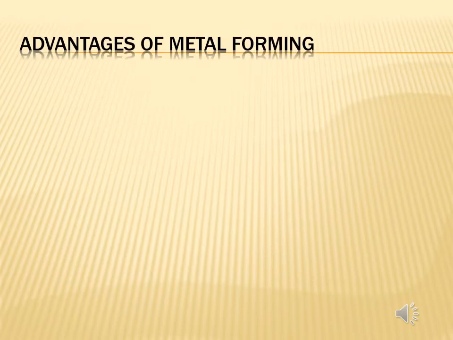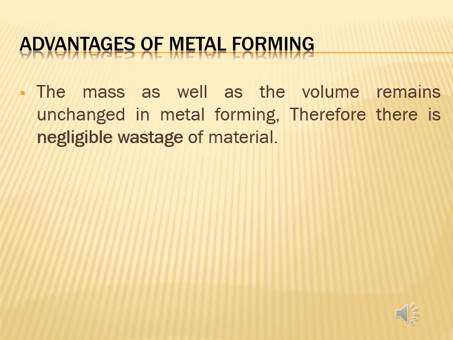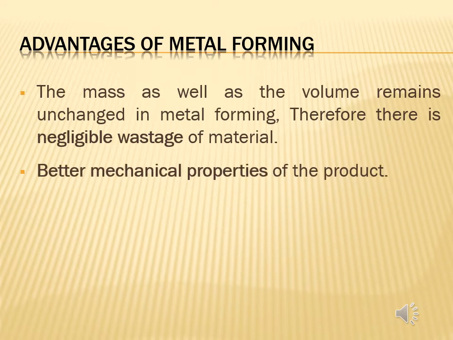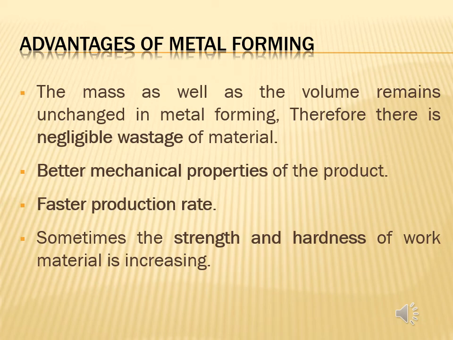Advantages of metal forming. The mass, as well as the volume, remains unchanged in metal forming. Therefore, there is negligible wastage of material. Better mechanical properties of the product. Faster production rate. Sometimes the strength and hardness of work material is increasing.